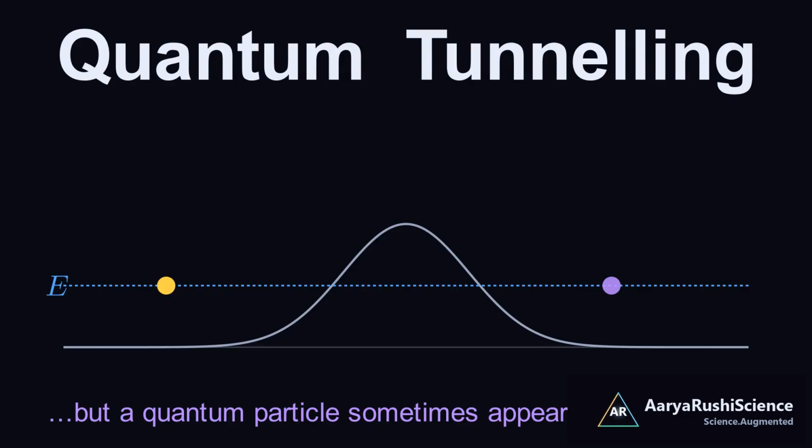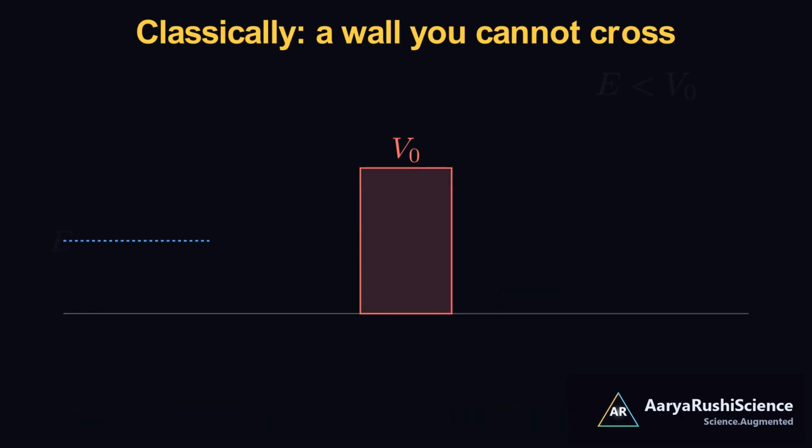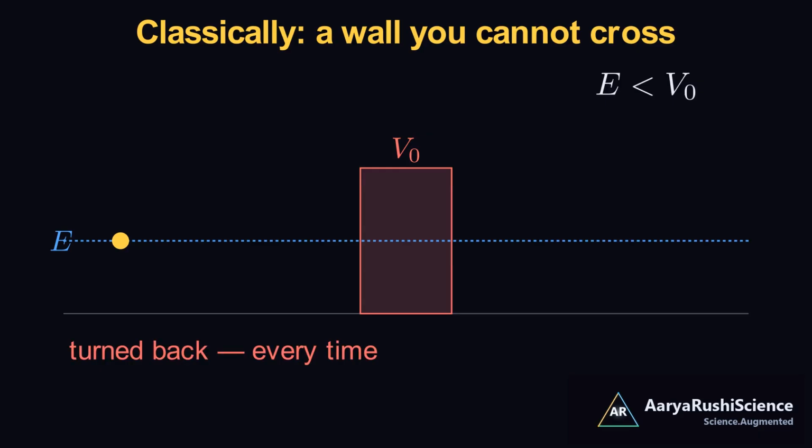This is quantum tunneling. Picture a particle with energy E, approaching a barrier of height V0, taller than E. In classical physics the rule is absolute. If E is less than V0, the region inside the barrier is forbidden. The particle is turned back, every single time. But a quantum particle is not a point.